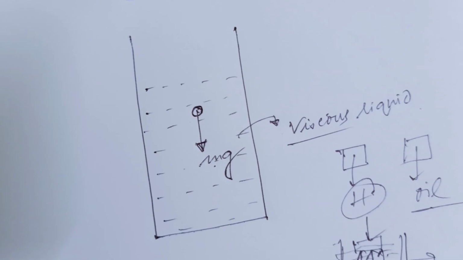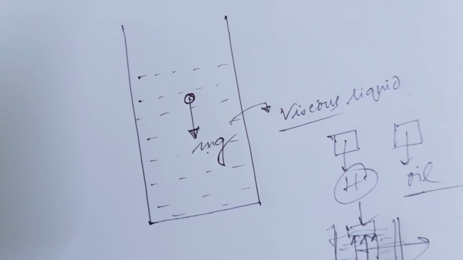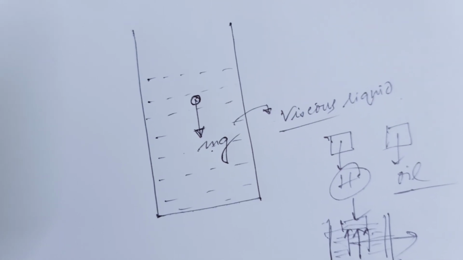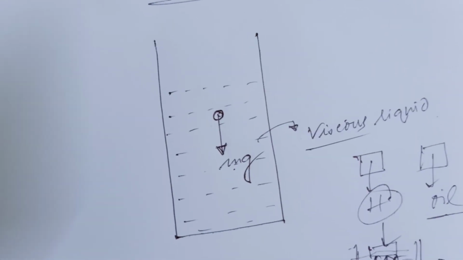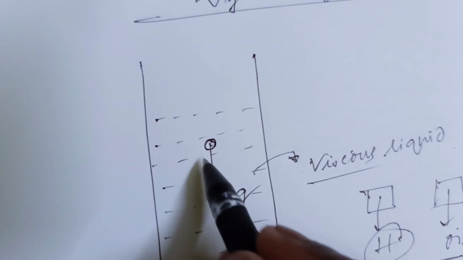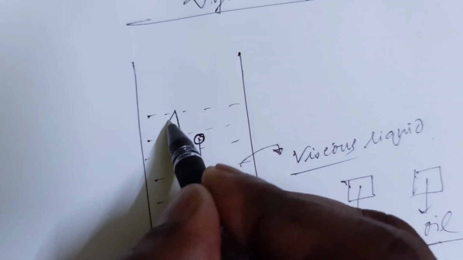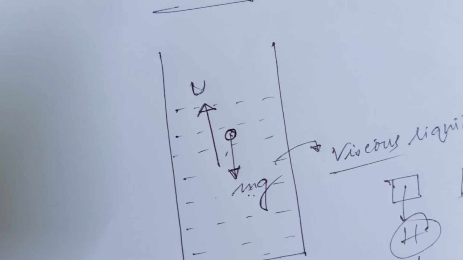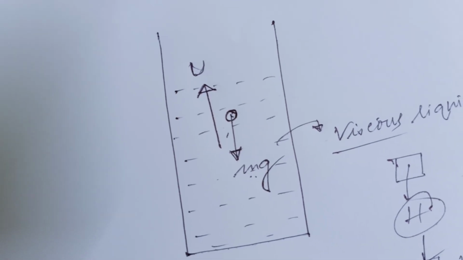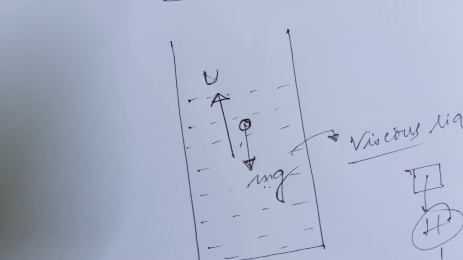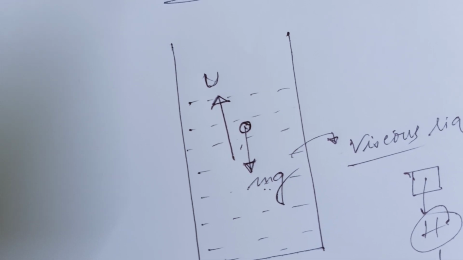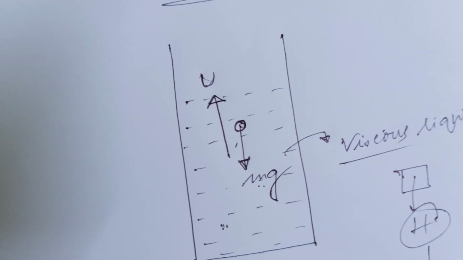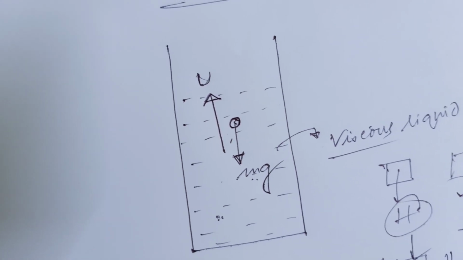This is a fluid tendency. Fluid may be air, it may be water, it may be some liquid. So mg acts in the downward direction, and upward thrust acts. This is called buoyant force. Upward thrust, perpendicular thrust. Who gives this? That particular liquid gives it on that particular body.